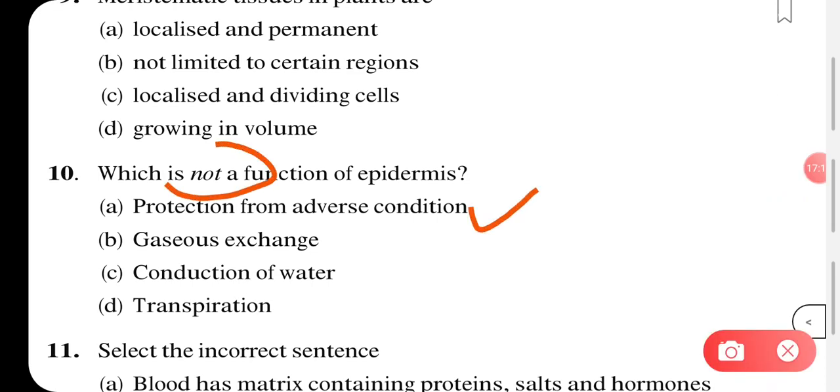We have to look for not a function. Gaseous exchange, yes, because stomata are present in the epidermis. Conduction of water, no, it is not the epidermal tissue which is conducting water, it is the xylem cells that conduct water. Transpiration is loss of water from the surface of the leaf. Whatever extra water is there will transpire, or evaporate from the surface of the leaf through stomata, right? So transpiration also is one of the functions of epidermis. Fine, here our correct answer will be C option.